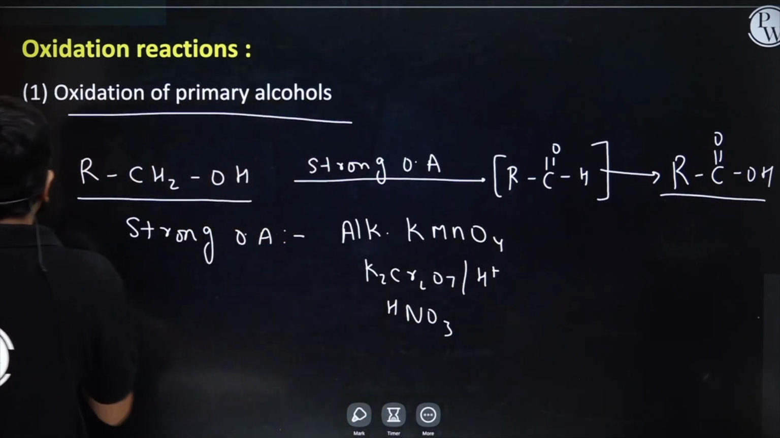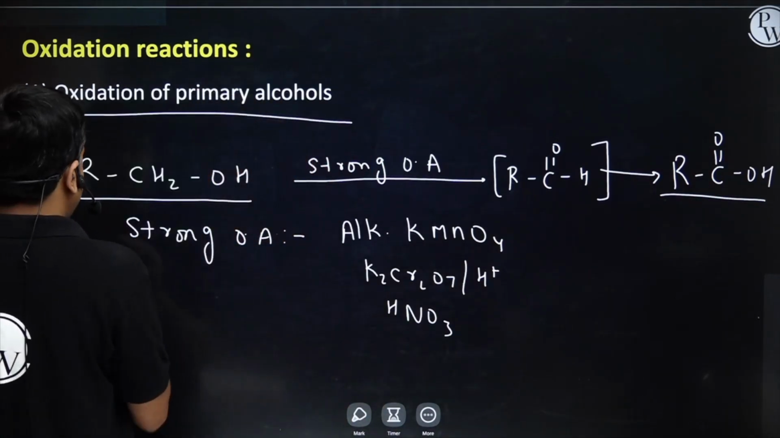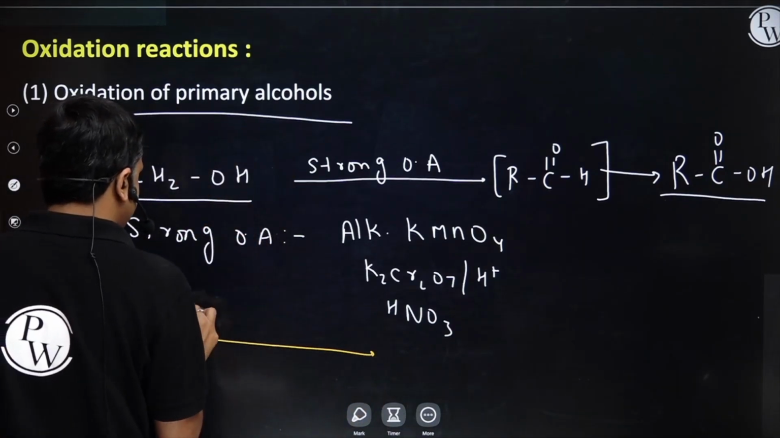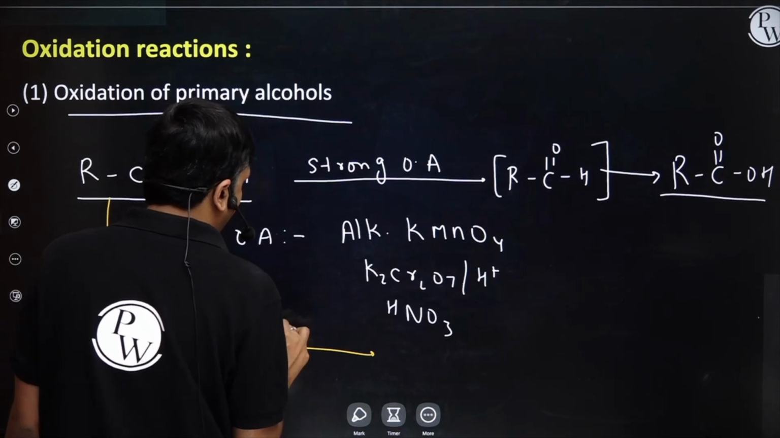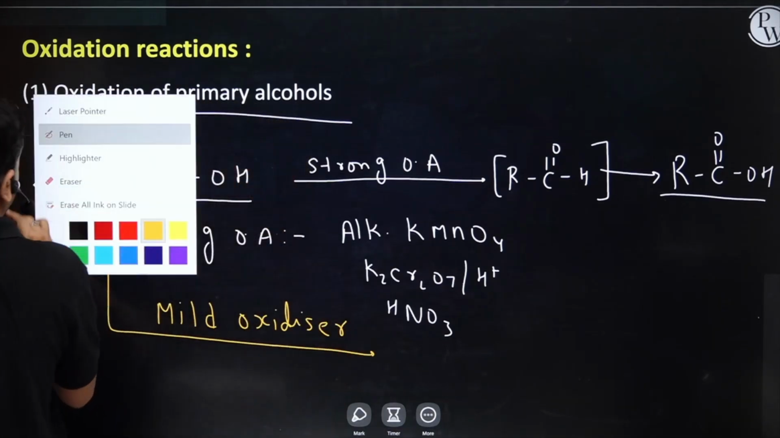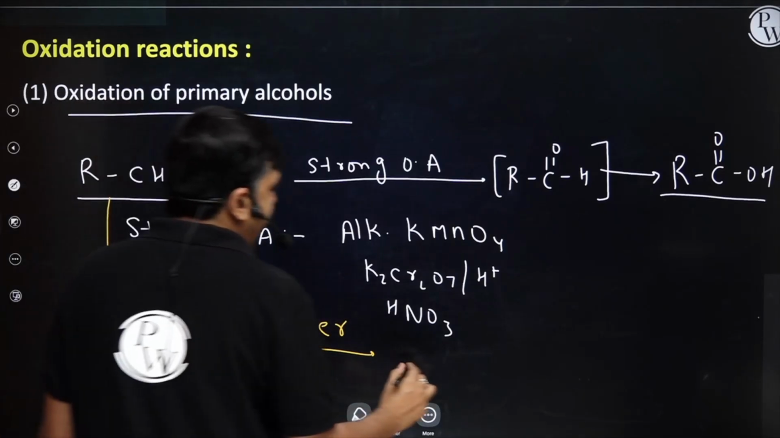If I am having a mild oxidizer, same primary alcohol now treated with mild oxidizer, the final product is going to be aldehyde.